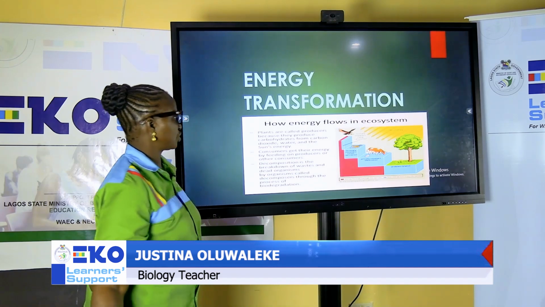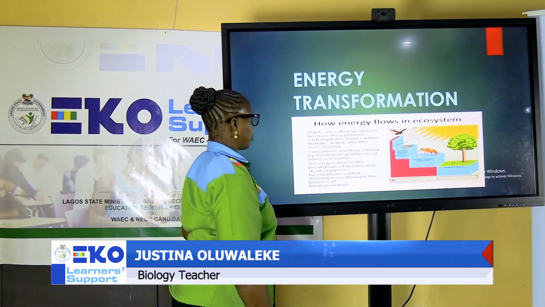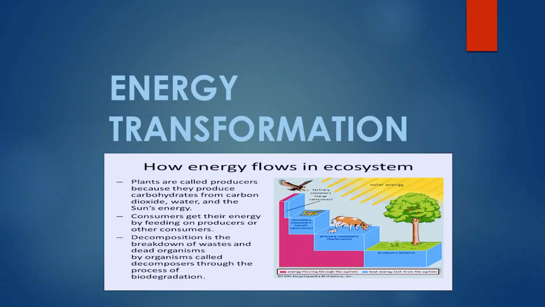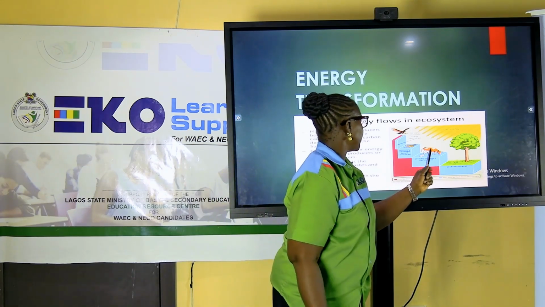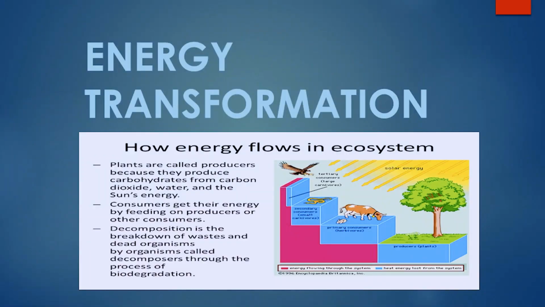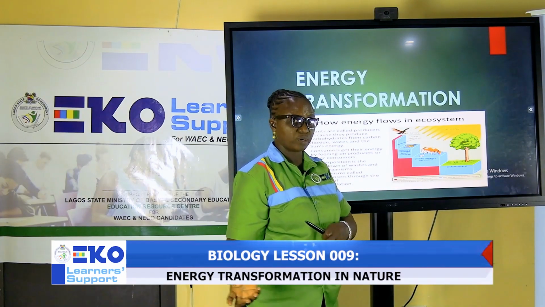I have another picture that depicts how this energy flows. Energy transformation. How energy flows in an ecosystem. Looking at this, I have a plant here. This plant is a producer, a primary producer, which will be eaten by a herbivore. A herbivore in this case, if you look at the study of trophic levels, a herbivore at this point represents the primary consumer. It's a herbivore feeding on herbs.